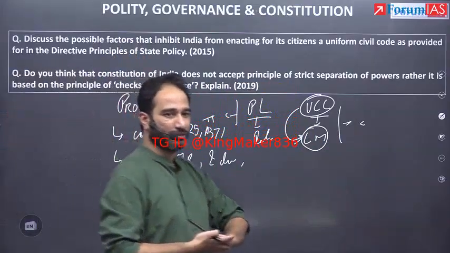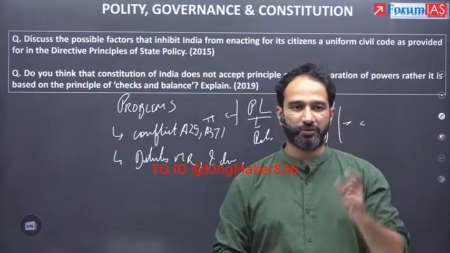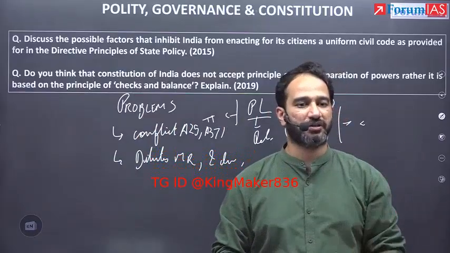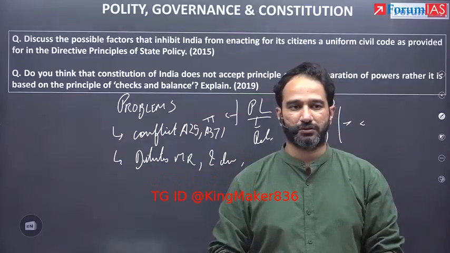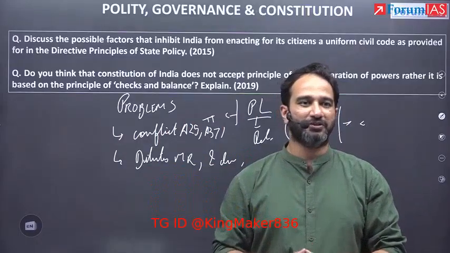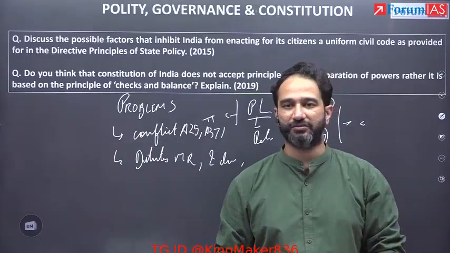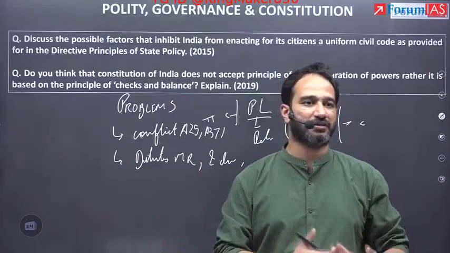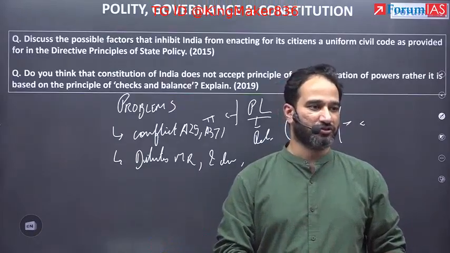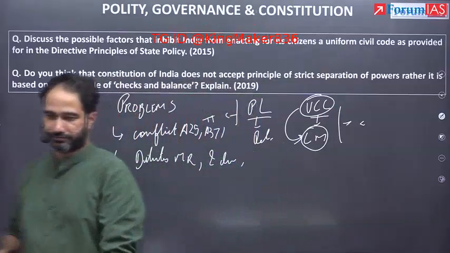Now in this particular question, what should be a conclusion? Should it be the keywords of the problem or should it be the keywords of the way forward? Because end of the day, you have to make the mention that UCC is something we have to have. You cannot say that we should not have Uniform Civil Code. Why? Because this has been mentioned in the Constitution. So write a conclusion.